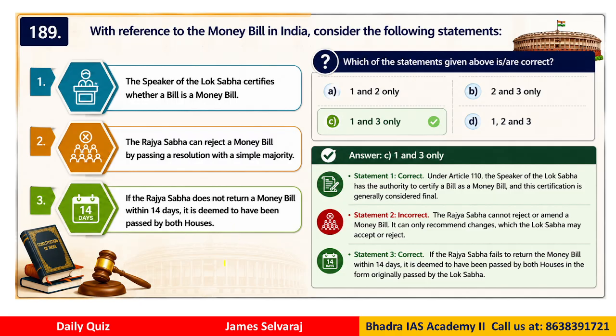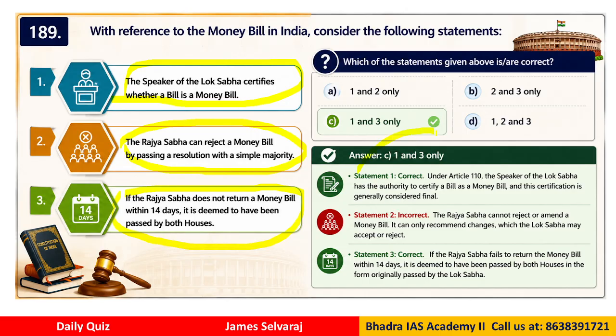With reference to the money bill in India, this is a polity related question. Consider the following statements. The Speaker of the Lok Sabha certifies whether a bill is a money bill. This question has been asked in UPSC, APPSC. I have seen this option many times. Who decides whether it's a money bill or finance bill? Option 2, the Rajya Sabha can reject a money bill by passing a resolution with simple majority. Option 3, if the Rajya Sabha does not return the money bill within 14 days, it is deemed to have been passed by both houses. So which of the statements are correct?